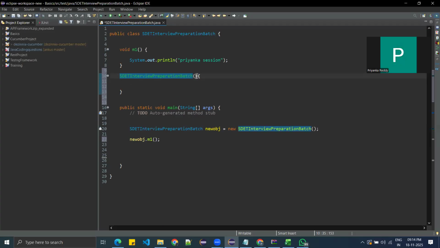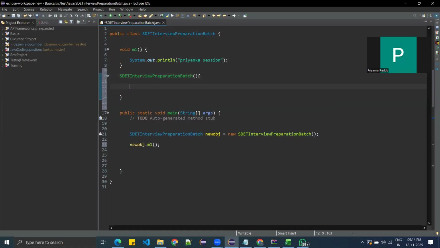Second, the constructor should be able to take parameters. What do you mean by parameters? See here, int A, this is one parameter. Int B, this is another parameter. That is the reason I am giving the parentheses here. And third, the constructor should not give any return type. Not even void. Constructors do not give any return type. So that is a constructor here.